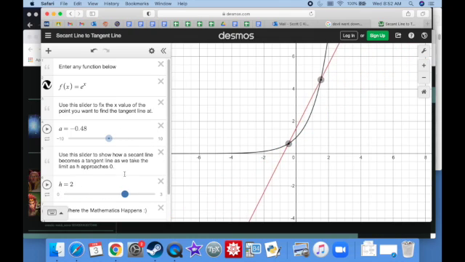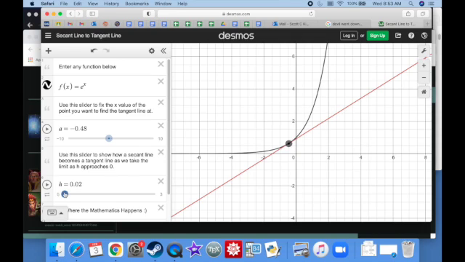So, I mean, the secant line's not a problem, but what do we do? Well, some really smart people just noticed that, hey, the secant line gets really, really close to the slope of the tangent line, right? I mean, even if we just move it apart a little bit, it's still pretty much the same. As long as these 2 points are really, really close to each other, it's pretty much the same thing. The difference here is like 0.02. It's pretty much exactly the same thing. As long as there's a little bit of a difference, then we've got the slope, right?